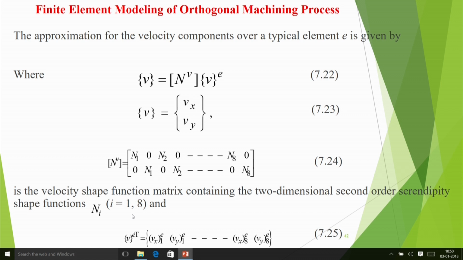Suppose I have some velocity v1 here and some velocity v2. So we can say that v in the domain is equal to N1 v1 plus N2 v2, where N1 and N2 are called shape functions or interpolation functions, and N1 may be a function of x, N2 may be a function of x. So it is nothing but the interpolation function. The mathematics you can study later on in detail.